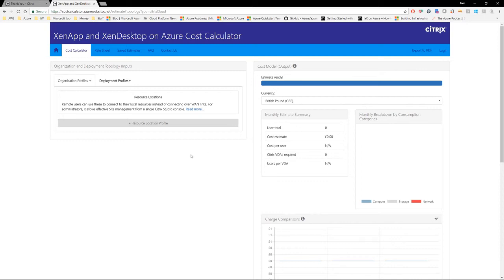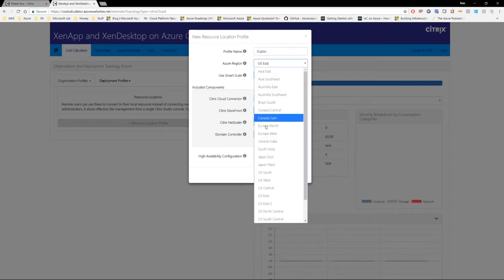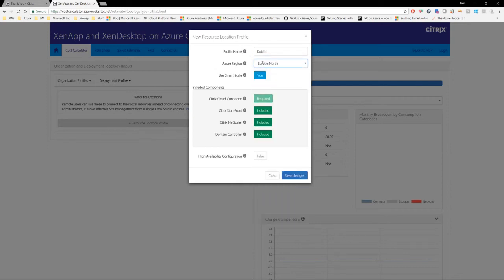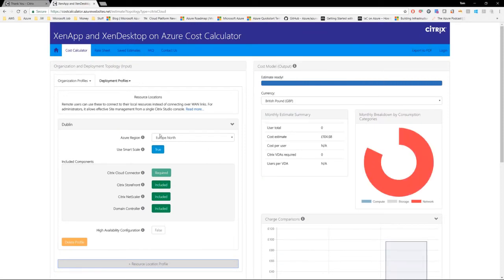So I'm going to create one resource location by clicking on this button here. Now I can give it any name, but for clarity, I'm going to call it Dublin because the Azure region I'm selecting is Europe North. Now these options I could change here or I can change them later. So I'm just going to click Save Changes and we'll modify them later. So that's added in the Dublin Azure region and you'll see that the pricing is beginning to build out.